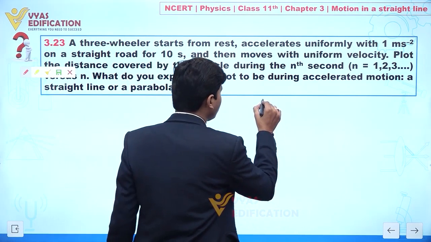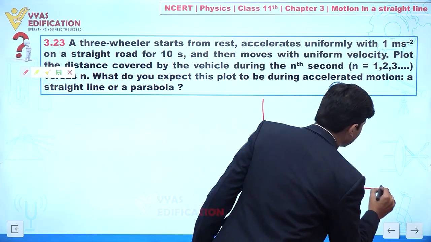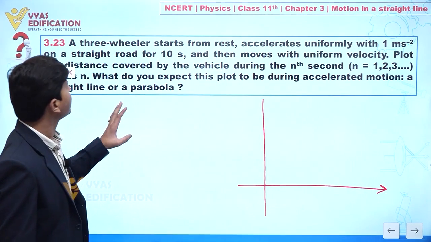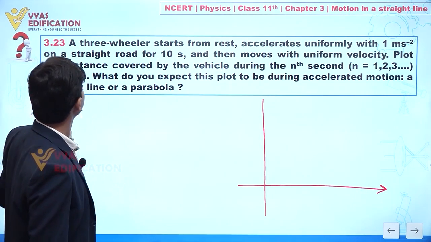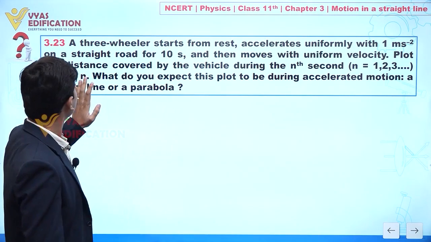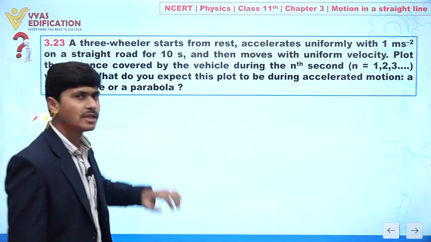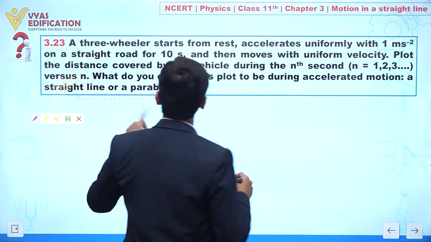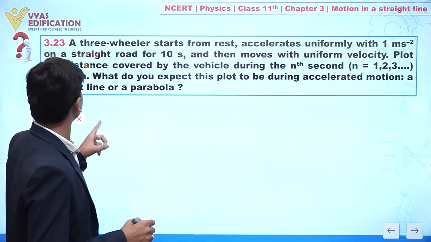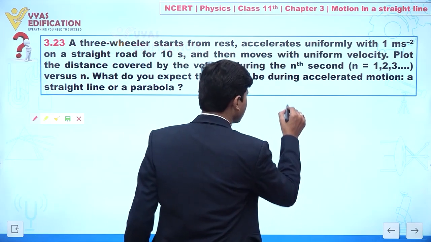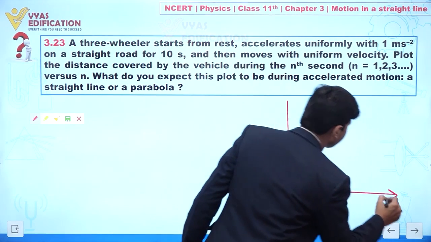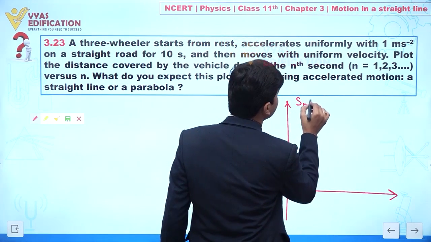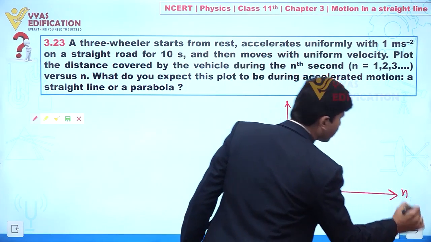Actually here we will draw a graph between x and t. It is given to you. Yes, we have to plot a graph between distance covered and time. So distance covered by the vehicle during nth second versus n. Clear? So now we can write like this: distance covered in nth second versus n.